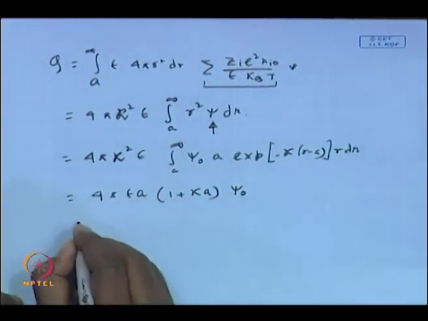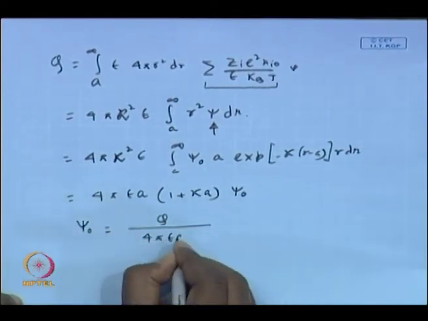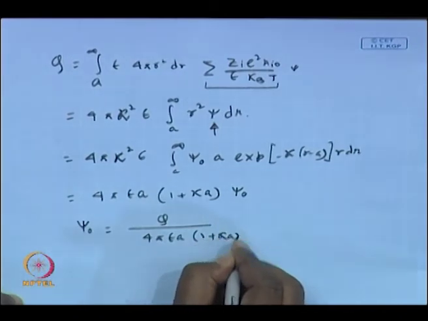So, your psi naught or surface potential becomes q divided by 4 pi epsilon a 1 plus kappa a.